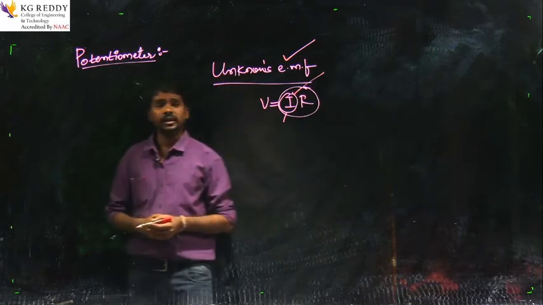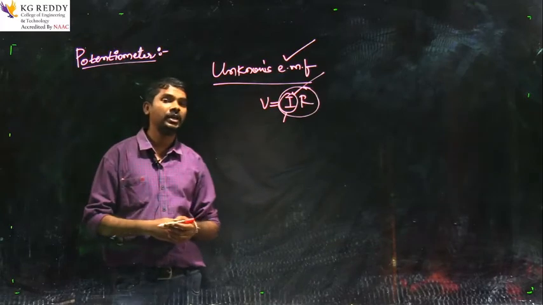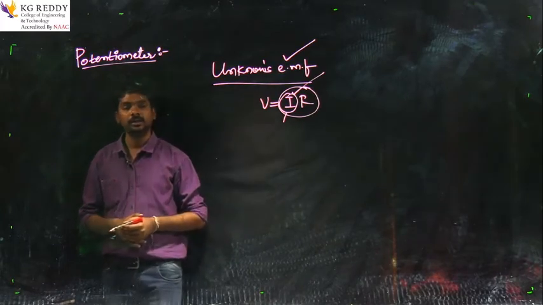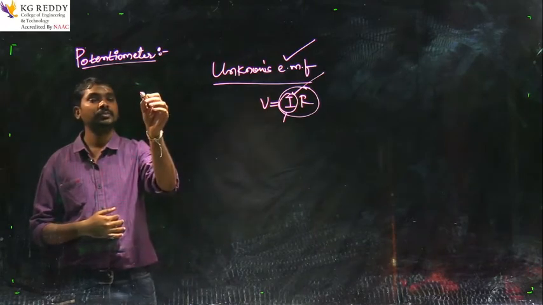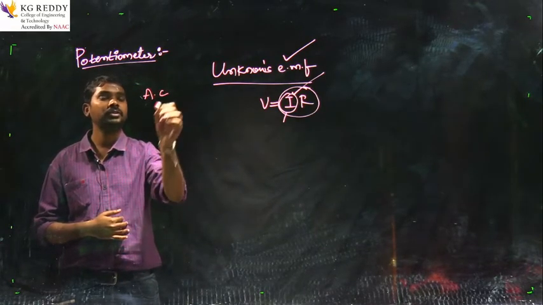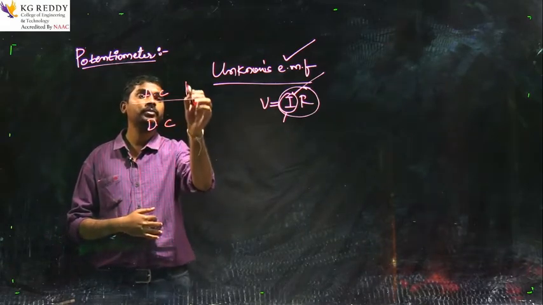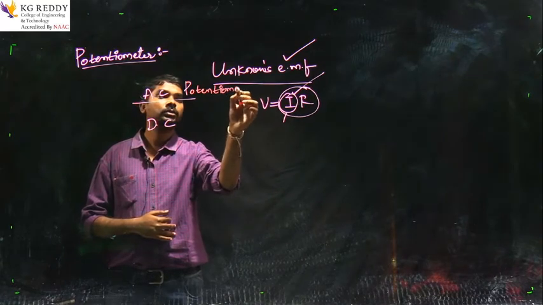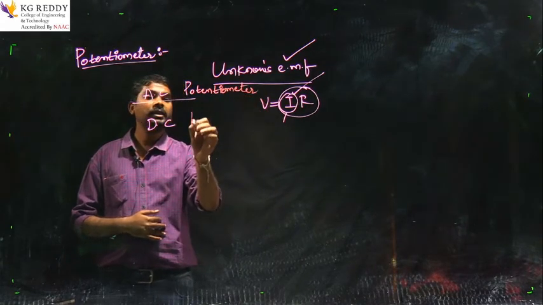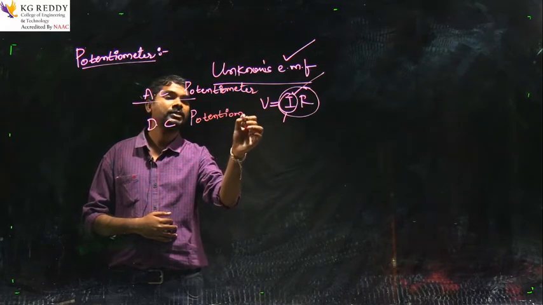Next, we will be seeing about the basic potentiometer, and behind that the classification. Potentiometers are classified based upon the supply, that is AC and DC. So we will be having AC potentiometers and DC potentiometers.